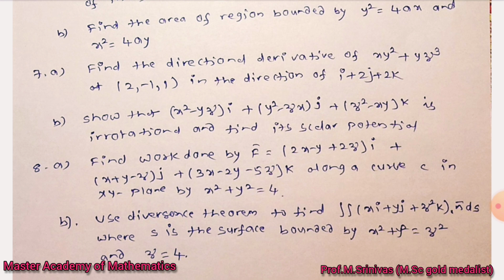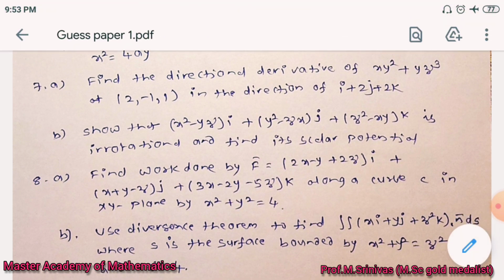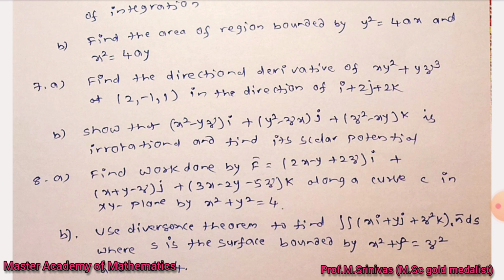Next, 7th A and B bits both are from the 4th unit. Coming to the last unit, the 5th unit, 8th A bit: find the work done by the vector F bar equal to (2x minus y plus 2z) i plus (x plus y minus z) j plus (3x minus 2y minus 5z) k along a curve C in the xy plane given by x square plus y square equal to 4. Work done is nothing but a single integral, a line integral.